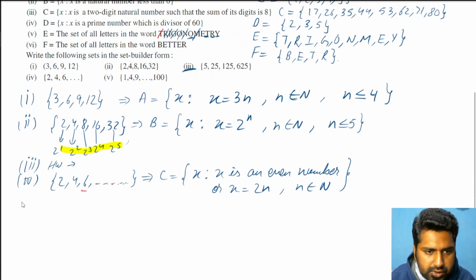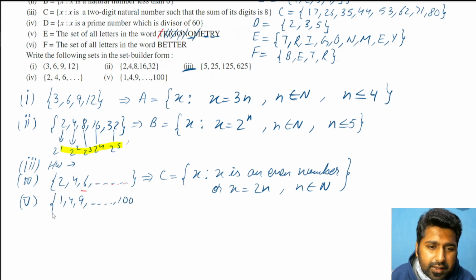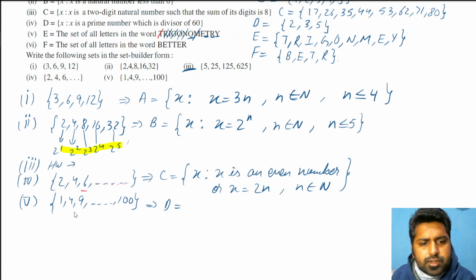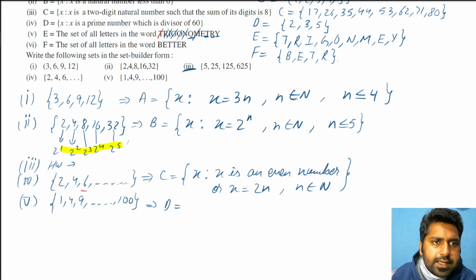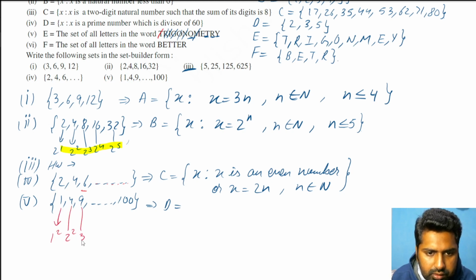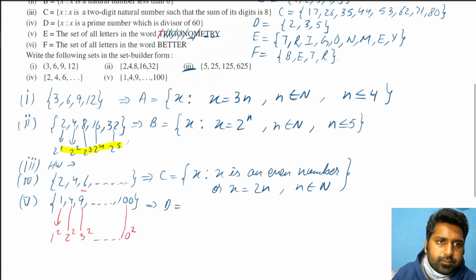Fine. Last one: 1, 4, 9, dot dot dot. Again, dot dot means you have to identify the pattern till 100. Now this time it is restricting. It is not listing all the values, but it is restricting till 100. So let's call this set T. First of all, if you look at the numbers, you will see that the numbers given are perfect squares. 1 square, 2 square, 3 square. Then lastly it is 10 square.